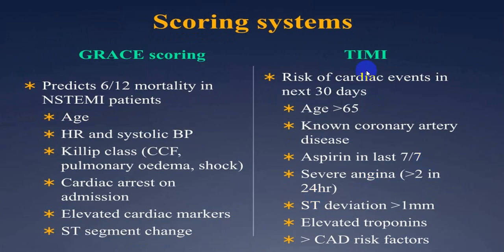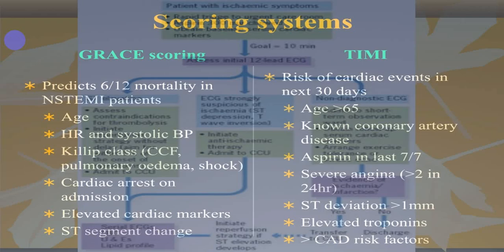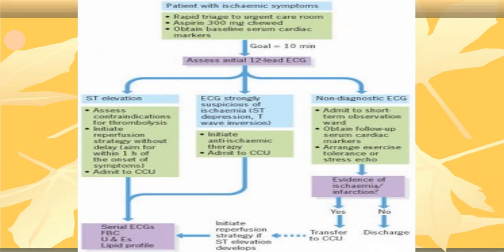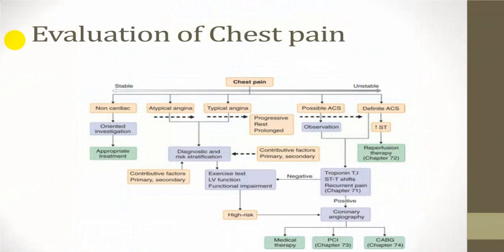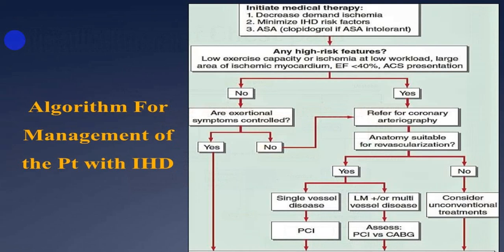There are other scores we call the TIMI score and GRACE score. If you are interested, you can go through them; for persons who are going to work in an ICU, this will be helpful. For any person who comes with chest pain where you want to differentiate between ischemic and non-ischemic chest pain, you can utilize this flow chart. This is a better flow chart for that. I've already done it in the chapter on chest pain, and also in ischemic heart disease.